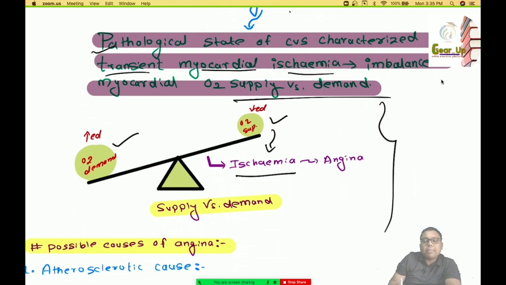This ischemia may lead to various kinds of symptoms, like central chest pain. The pain may migrate to the left arm, shoulder and jaws. Similarly, profuse sweating may be there. So many kinds of symptoms may be associated with ischemia, and these symptoms are represented in a form that is known as angina. This is the typical definition and concept of angina pectoris.